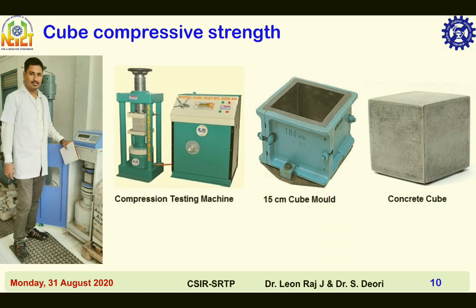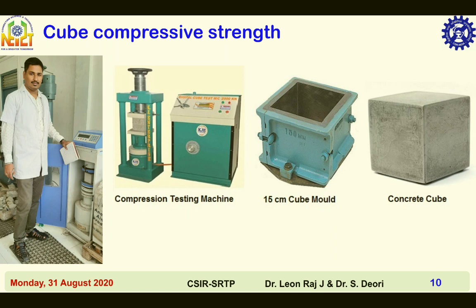Then compression test for measuring the strength of concrete. Compression test is the most common test conducted on hardened concrete, partly because it is an easy test to perform and partly because most of the desirable characteristic properties of concrete are qualitatively related to its compressive strength.